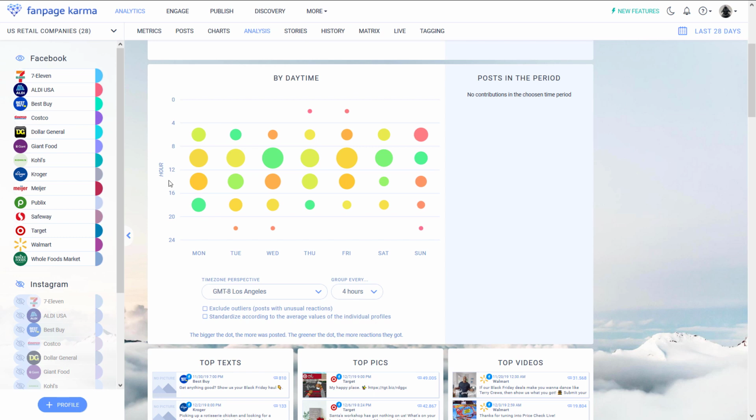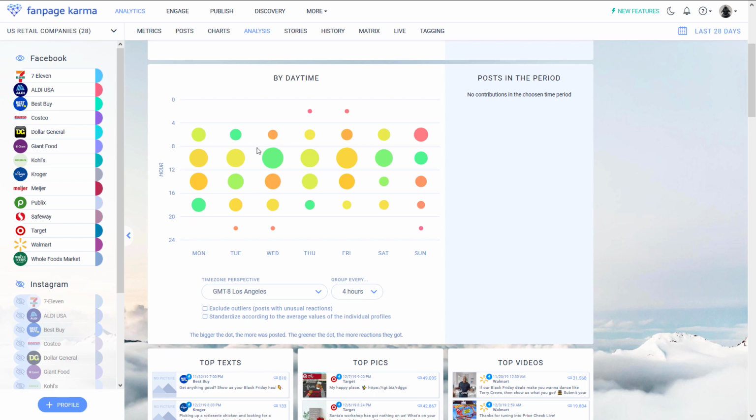Now this daytime graph is based on the posts that the profiles made in the selected time period that you can select at the top right. You have the hours of the day and the weekdays. And the bigger a dot, the more posts were made. Like for example here between 8 and 12 o'clock on the Monday, 24 posts were made.